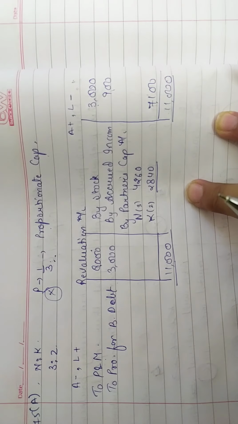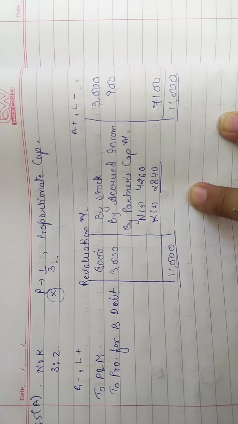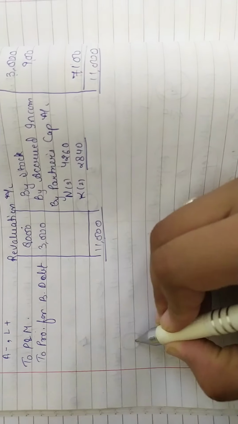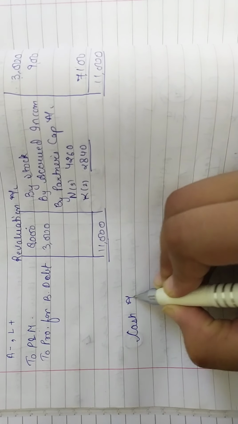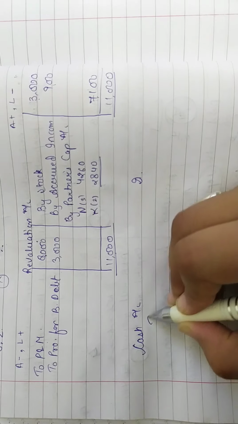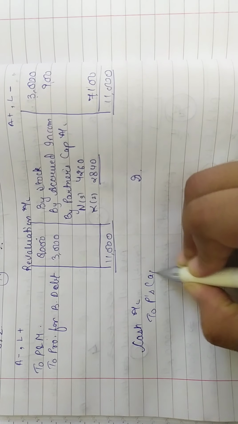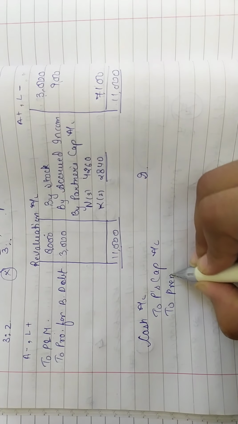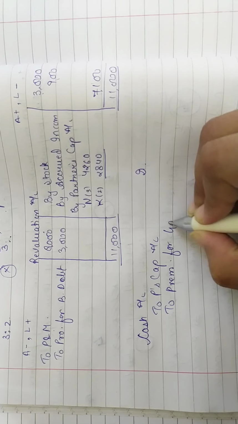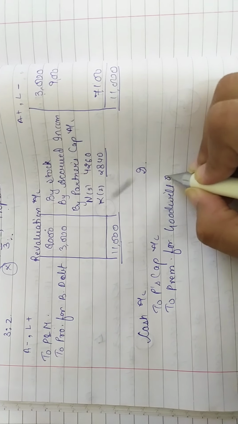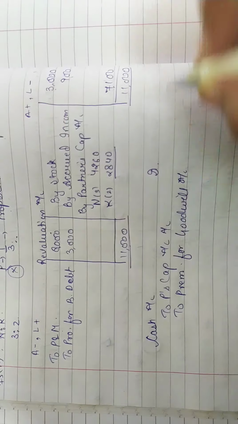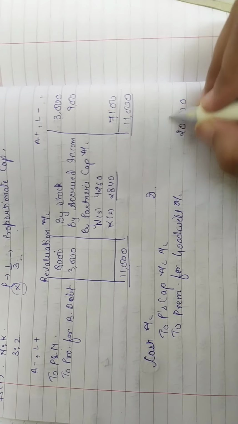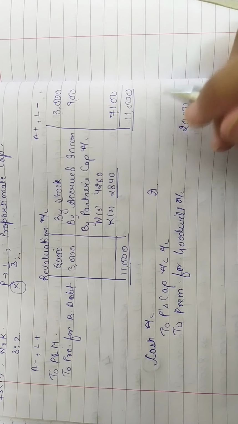Now we will do the entries of premium for goodwill, which P is bringing. Okay, so cash account debit to P's capital account and to premium for goodwill. It means we can write goodwill also here as we have written earlier. So goodwill he is bringing of rupees 20,000. Still we don't know P's capital, so I am leaving this blank.